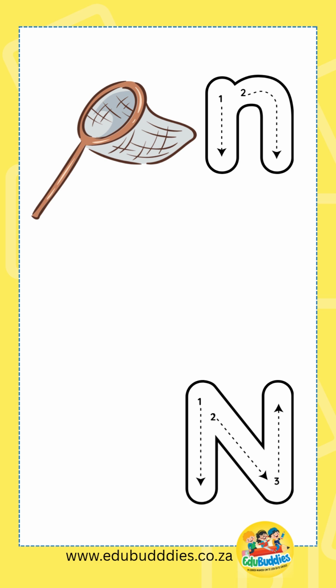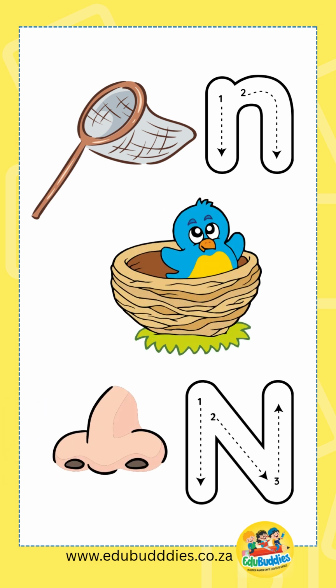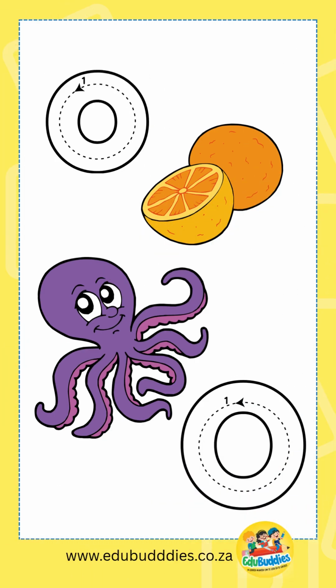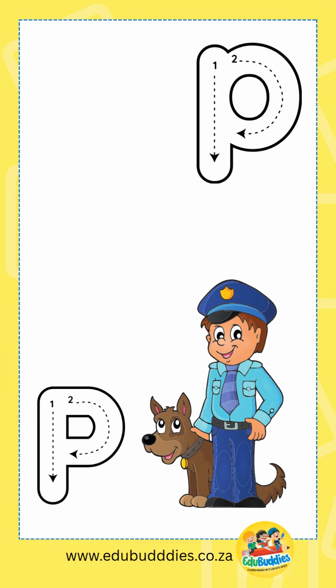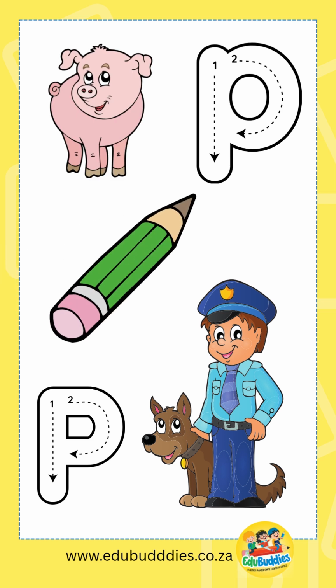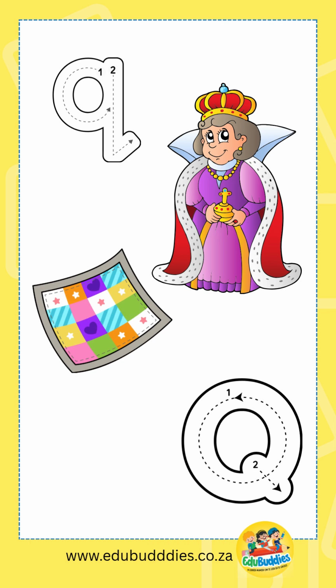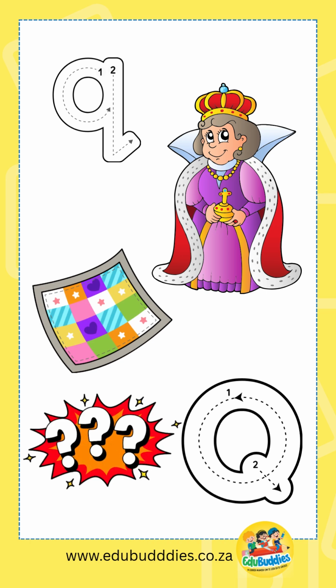N for net, nest, nose. O for orange, octopus. P for police, pig, pencil. Q for queen, quilt, question.